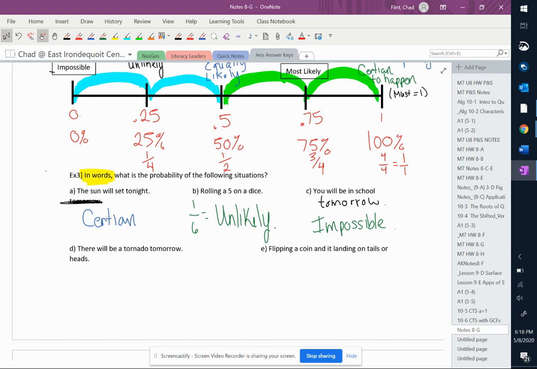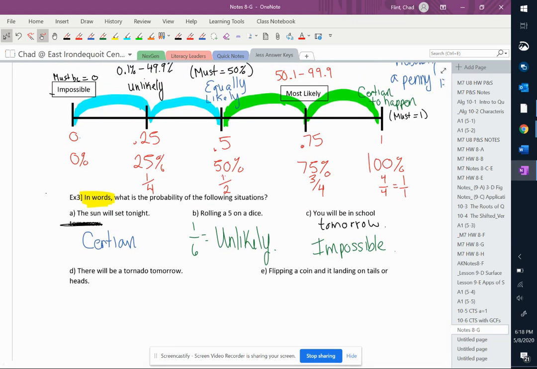All right, part D. The probability that there will be a tornado tomorrow. And again, that heading belongs over here. I don't know how I missed that in the formatting. The probability of there being a tornado tomorrow. Well, I mean, it has happened in this area before, so it's not impossible, but it's definitely unlikely.